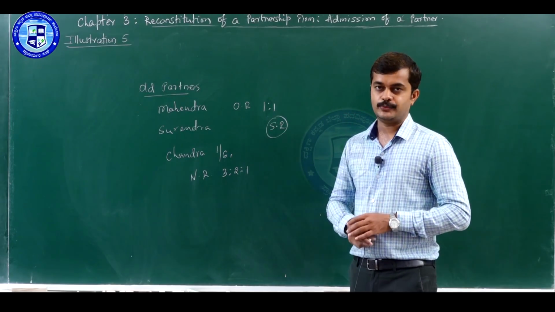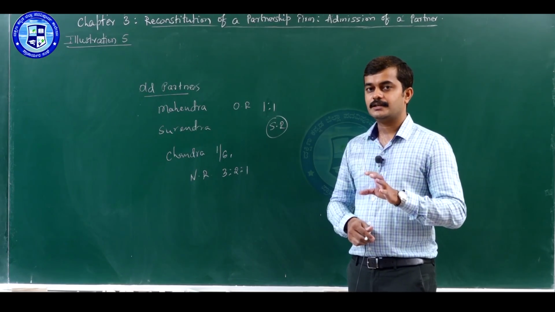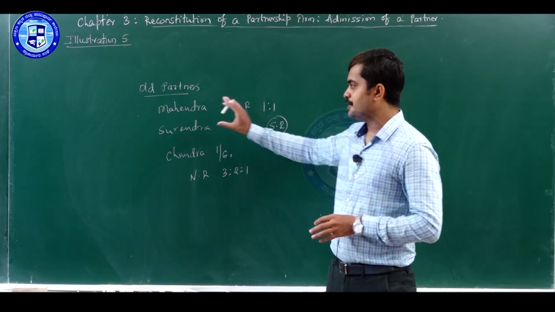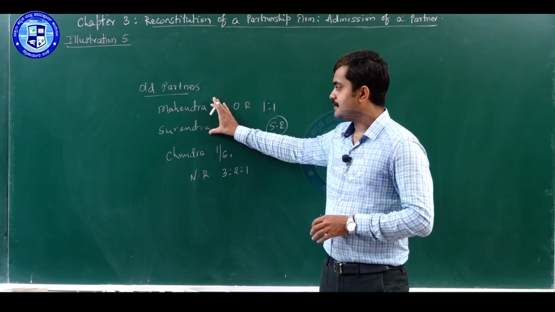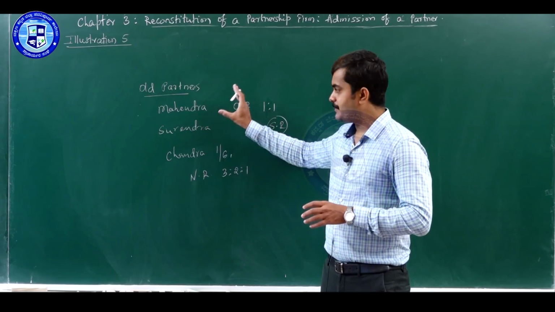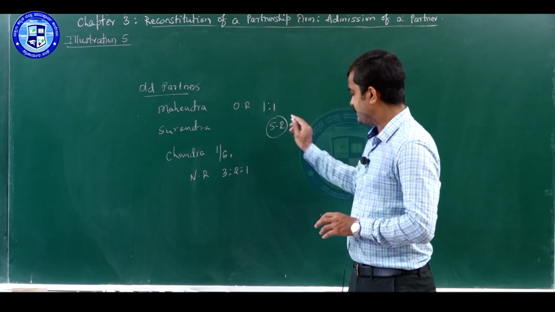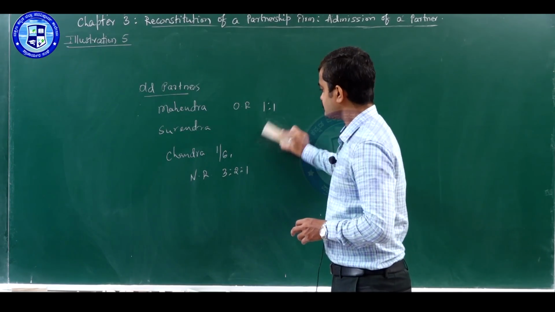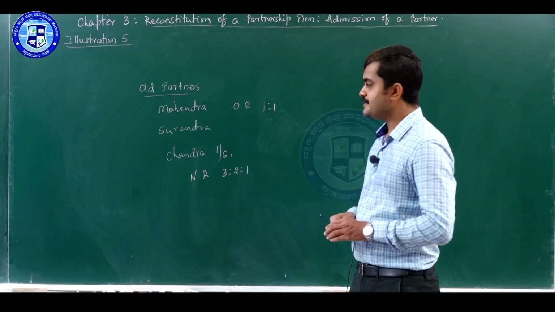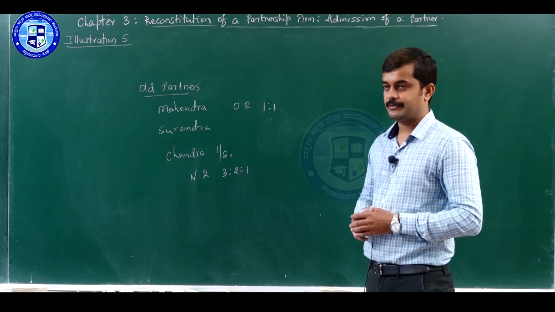to adjust the goodwill. We are adjusting the goodwill in order to compensate old partners for the share sacrificed by them in favor of the new partner. For that we need a sacrifice ratio here. Let us find the sacrifice ratio before we look at the adjustment of goodwill.